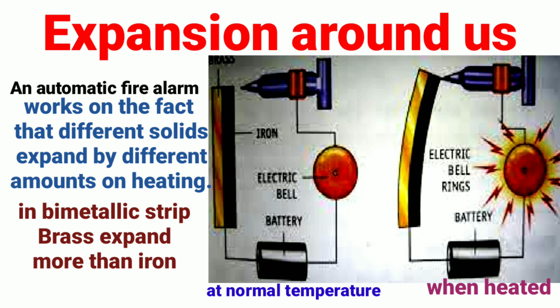Now let us see a few examples of expansion in our surroundings. The automatic fire alarm system uses the fact that different solids expand by different amounts on heating. The alarm contains two metal strips, one of iron and the other of brass. They are firmly bolted together, as you can see in the diagram. Brass expands more than iron on heating.